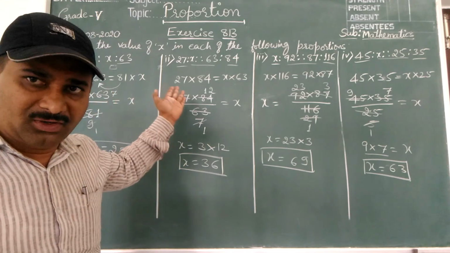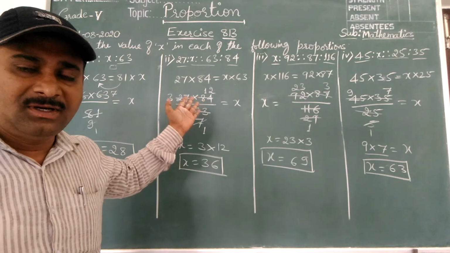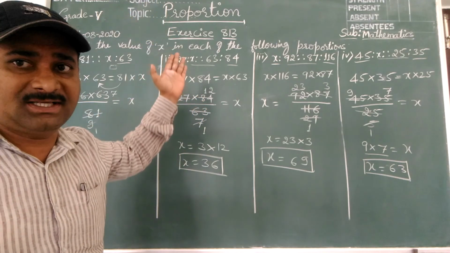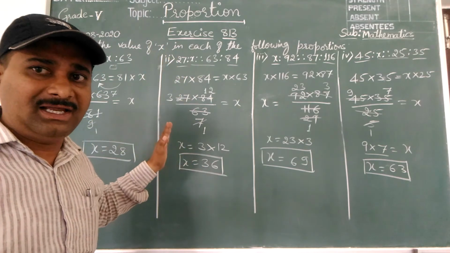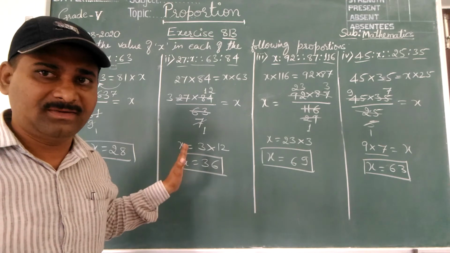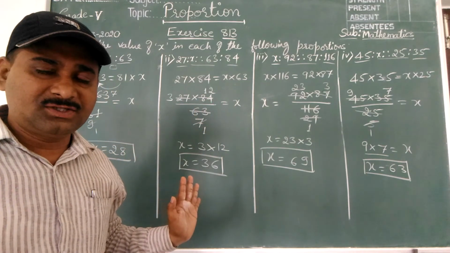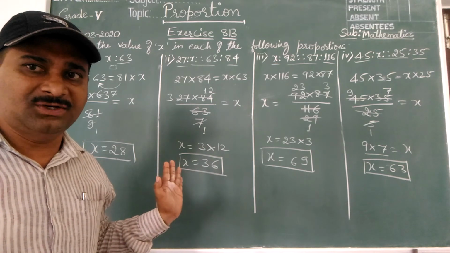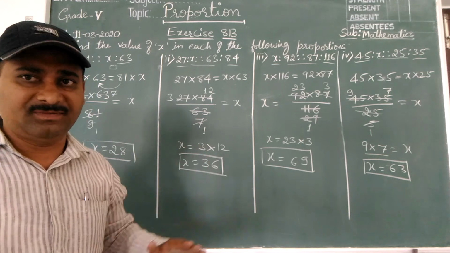Don't forget the rule: product of extremes equal to product of means or middle terms. From the first question we are doing the same thing, first question, second question and third now. We have not done any different things other than that rule. Some basic mathematics is required. So please copy the second question 4 solutions and third question 4 solutions and send them to me.